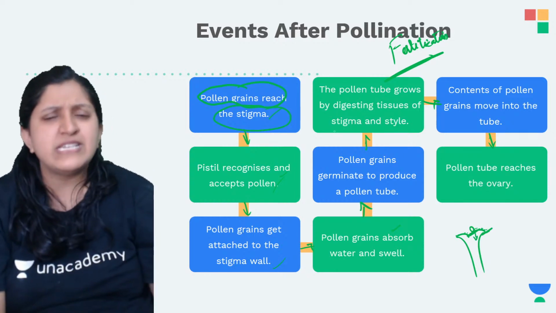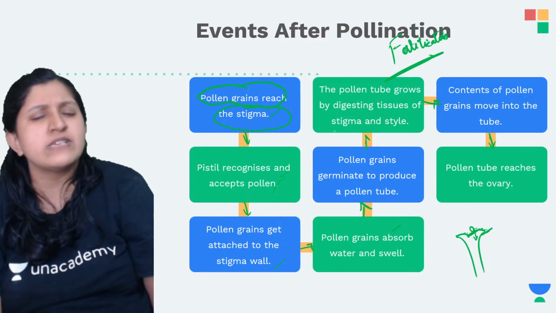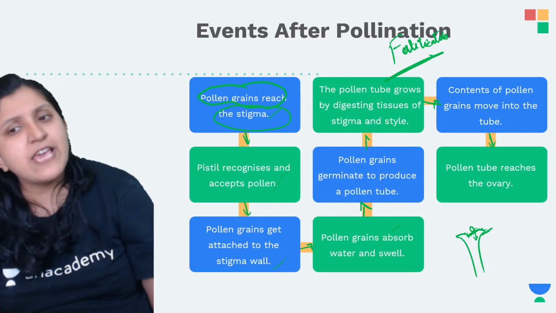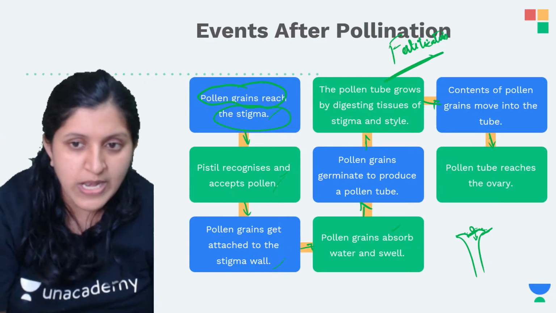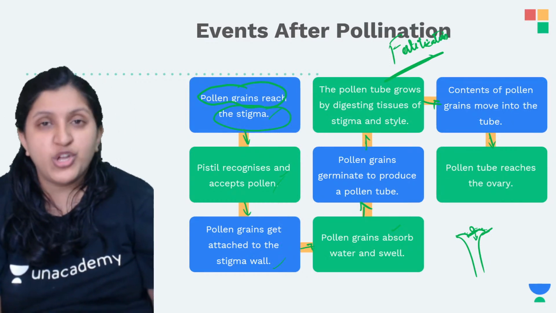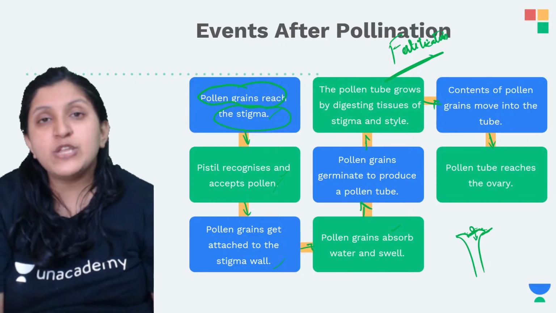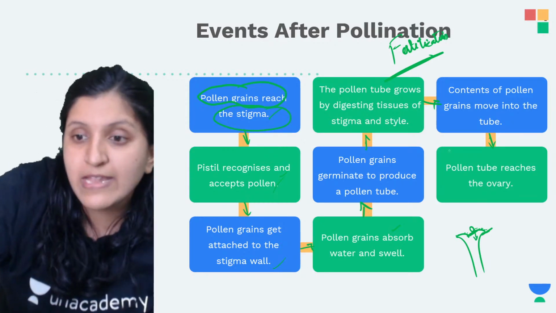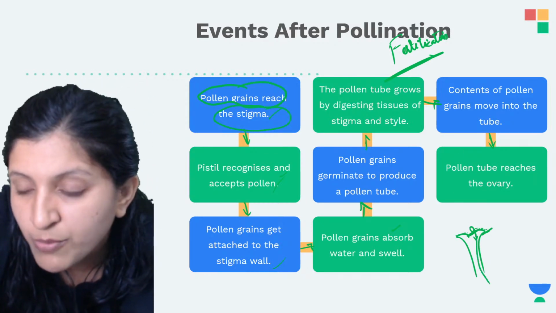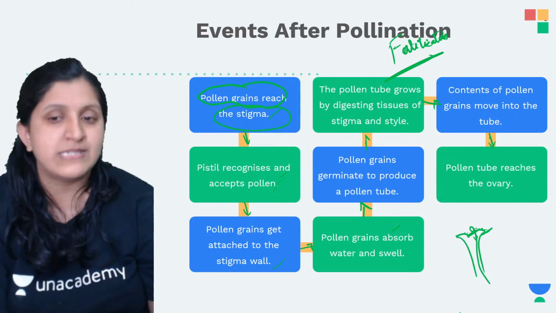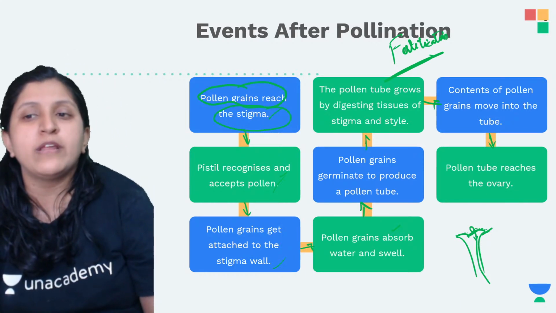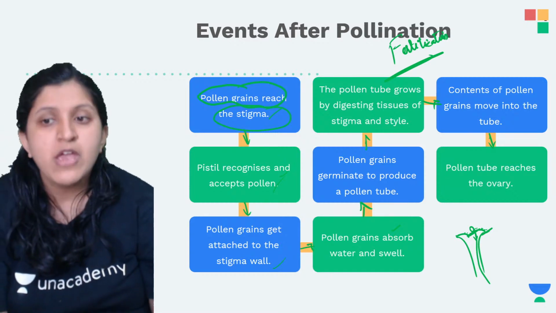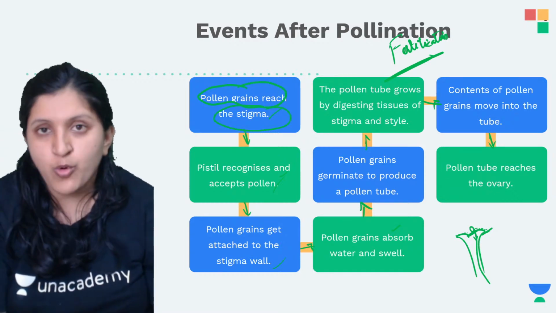Whenever a dry seed comes in contact with water, it swells, right? In the same way, pollen grains come in contact with water and swell up. Now the pollen grains germinate to produce a pollen tube. You can see the formation of the pollen tube occurring, and the contents of the pollen grain move into the tube. The pollen tube reaches the ovary.